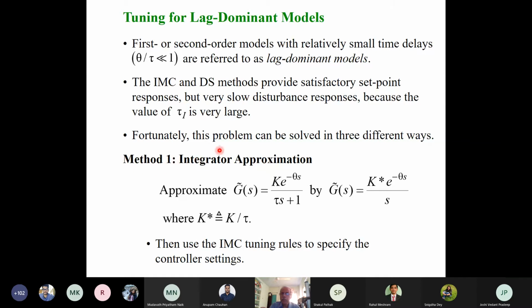So the first method is that we approximate the first order dead time model as an integrator with dead time model. So k by tau s plus 1 can be represented by k star by s e to the power minus theta s, where this k star is taken as k by tau. So we convert it to k star by s, where k star will be k by tau. And then we use the IMC tuning rule to specify the controller settings. So we have the tuning rule for an integrator with delay, and for that we use the IMC tuning rule.